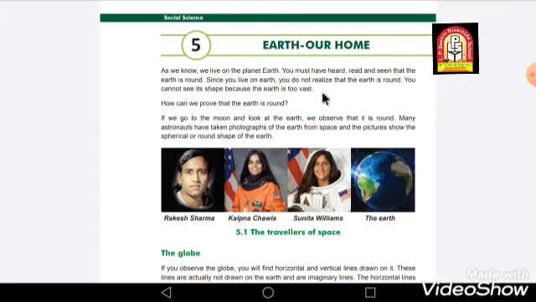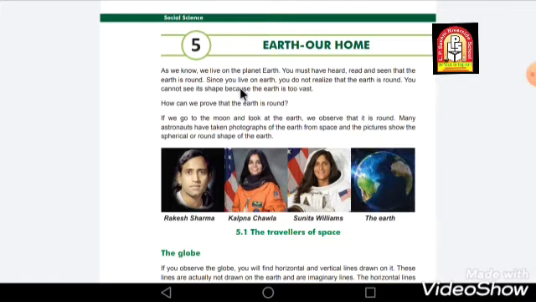In today's class, we are going to study about Earth and our globe, right? As we know, we live on the planet Earth. You must have heard, read, and seen pictures showing that the Earth is round. Everyone knows that our Earth is round.